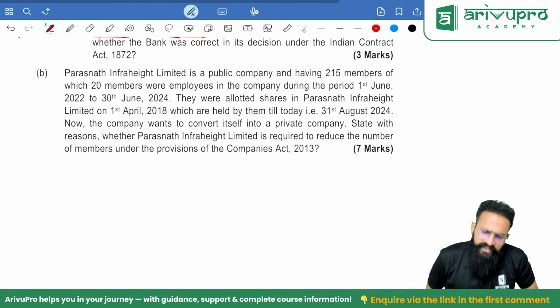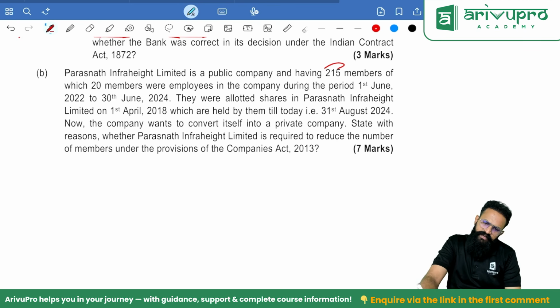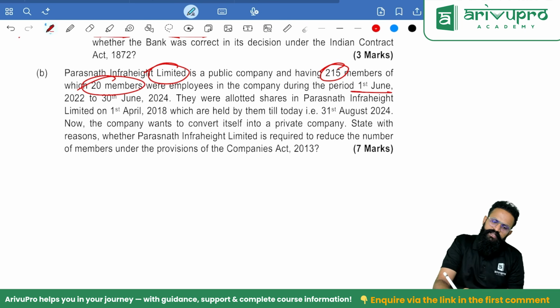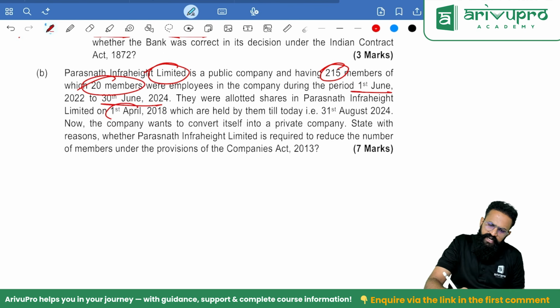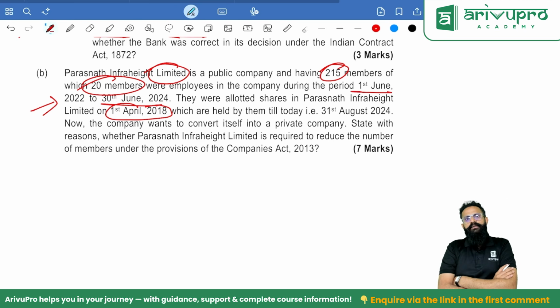Next one: Parasnath Infra Height Limited is a public company having 215 members, of which 20 members were employees. Limited means it's a public company. The 20 members were employees from 1st June 2022 till 30th June 2024, only during this period. They were allotted shares in the company on 1st April 2018. See here, they were employees from 2022 till 2024, but they became shareholders even before they were employees.